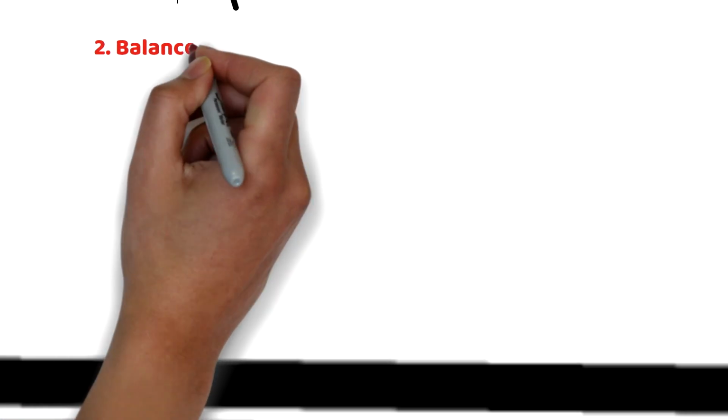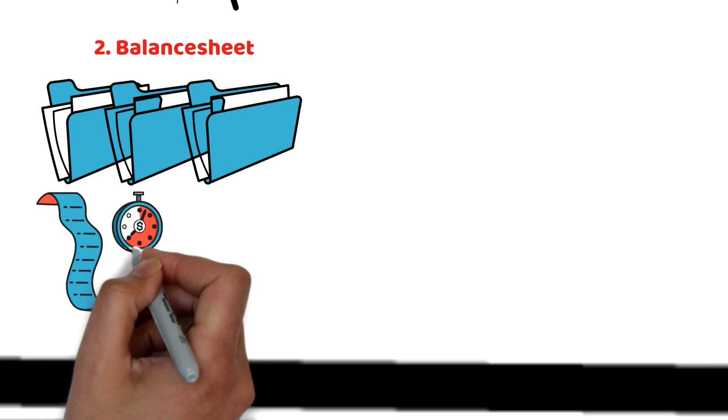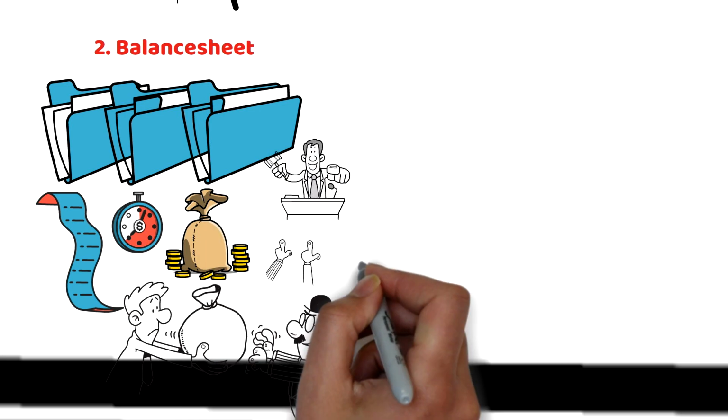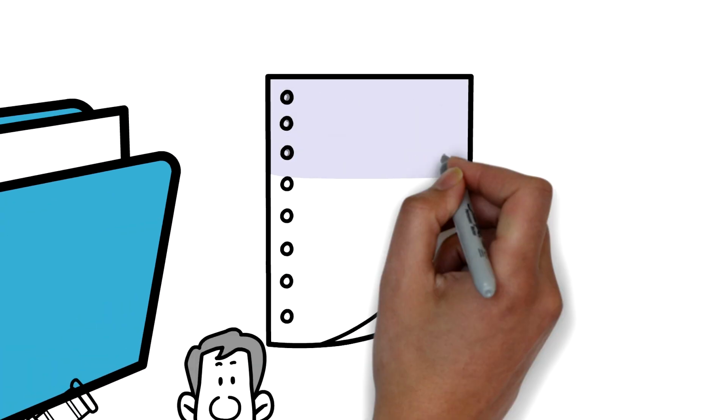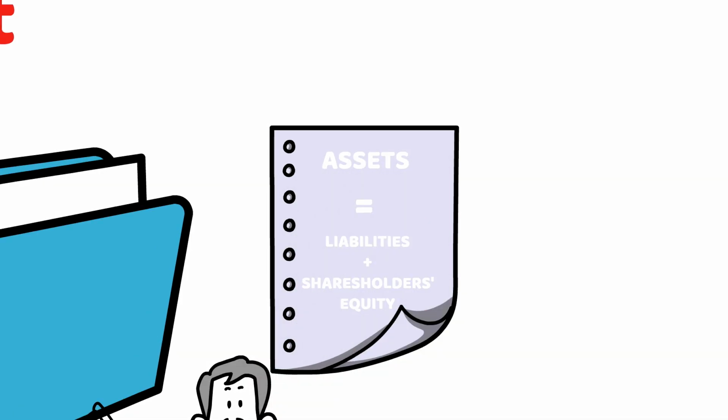A balance sheet is one of the three core financial documents created by businesses. It represents an organization's financial position at a certain point in time by displaying its assets, liabilities, and shareholders' equity. This financial statement lists assets on one side and liabilities and shareholders' equity on the other, and the two sides